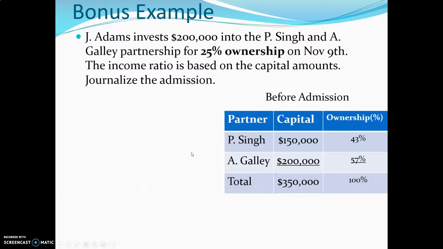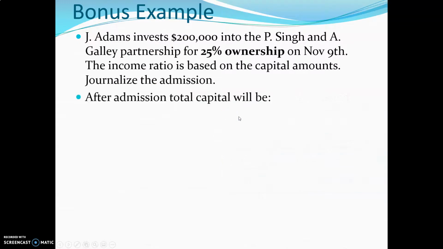Here's the bonus example. Exactly what you got to see before. J. Adams is investing $200,000 into P. Singh and A. Galley's partnership for 25% ownership. Here's what we do know. Once J. Adams is added to the partnership, there's going to be $150,000 plus $200,000 plus $200,000, a total capital of $550,000.